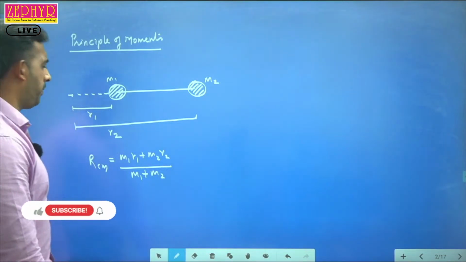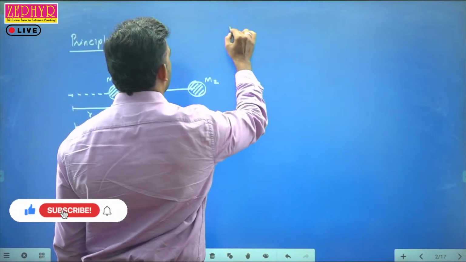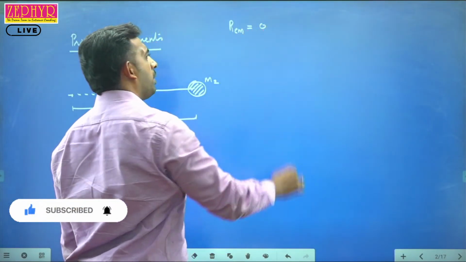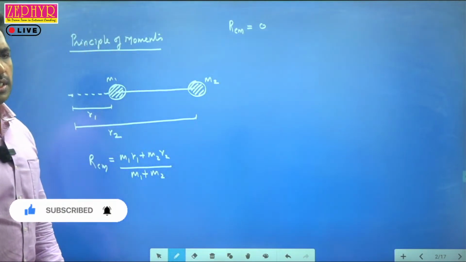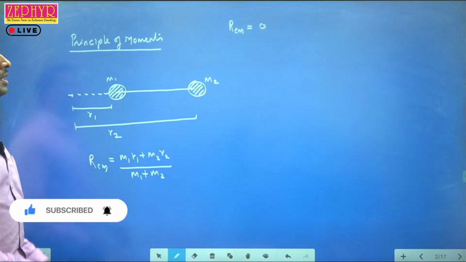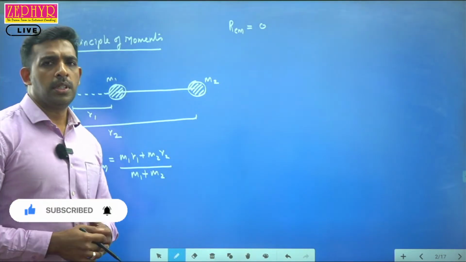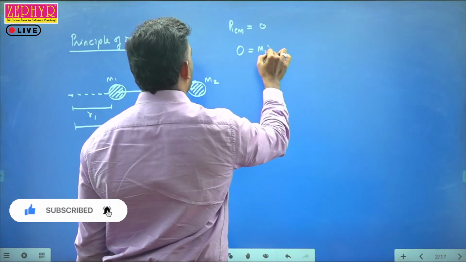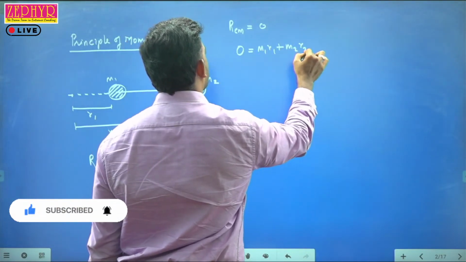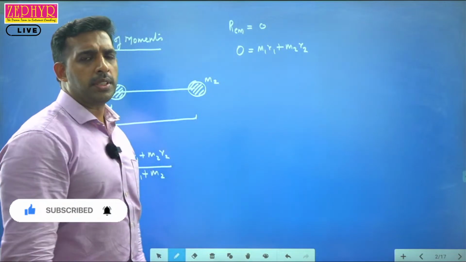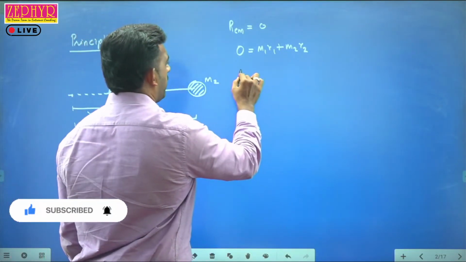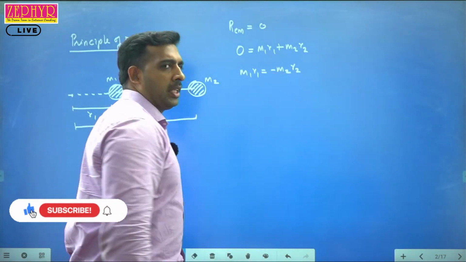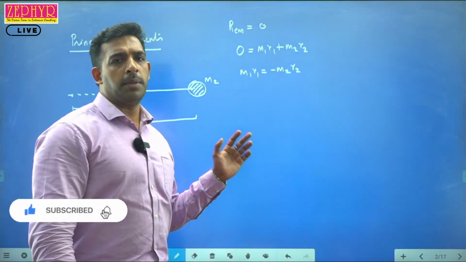Now, if we consider the position of the center of mass itself to be the origin, then RCM will be equal to 0. Therefore, 0 equals m1 r1 plus m2 r2. That is, m1 r1 is equal to minus m2 r2.